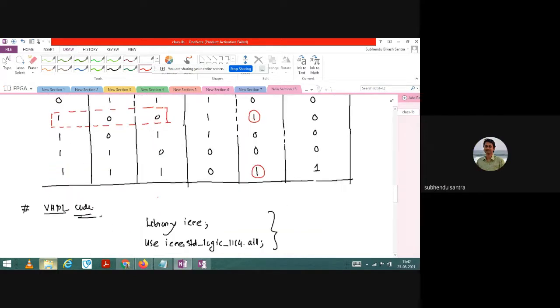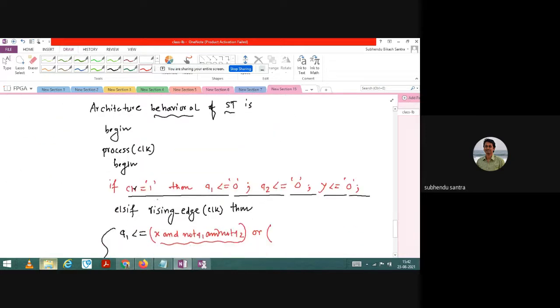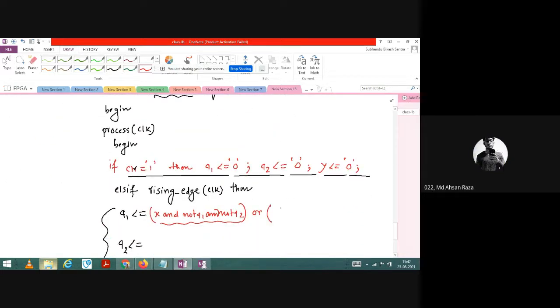Let us write that. So not X and not Q1 and Q2. So this is the second term.